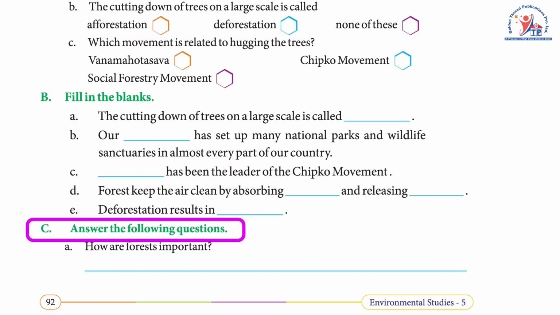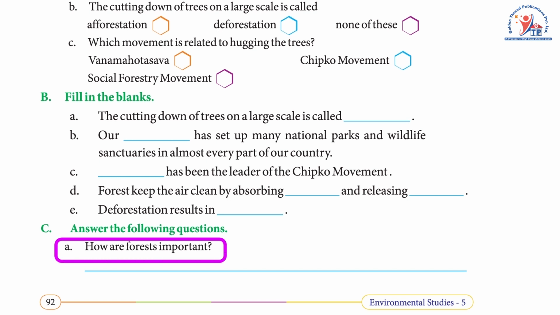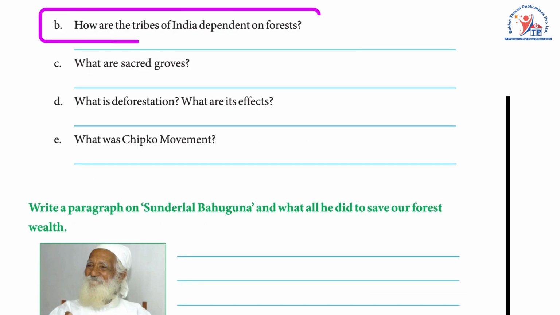C. Answer the following questions. A. How are forests important? Answer: Forests help to conserve the soil as the roots of trees hold it. They keep the air clean by absorbing carbon dioxide and releasing oxygen. B. How are the tribes of India dependent on forests? Answer: The tribes of India are dependent on forests for their livelihood. They get food from the forest.